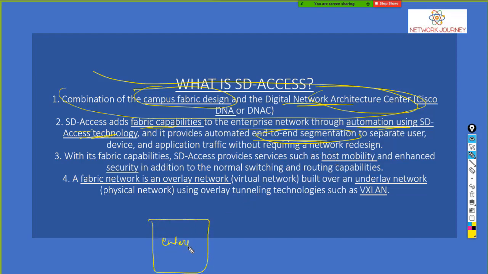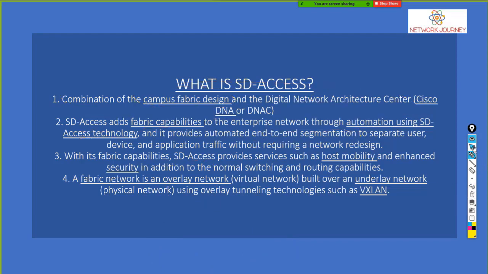In the case of enterprises, you have host mobility, that's nothing but your mobile users, and you have the security policies, so you can control everything on the overlay. You don't have to go to the individual boxes to place any policies. It can all be controlled from the overlay.